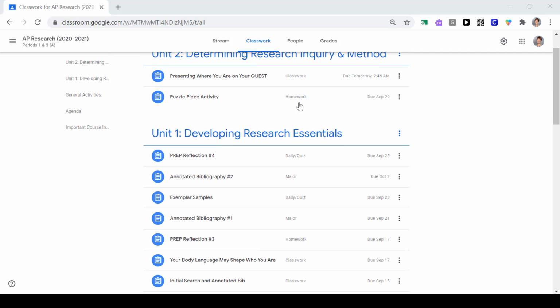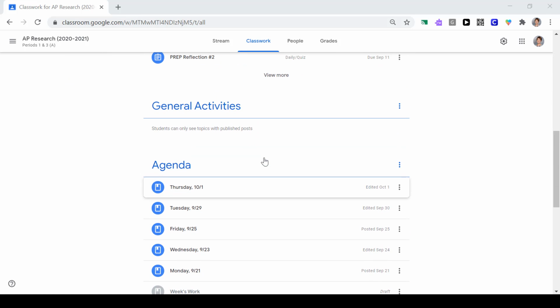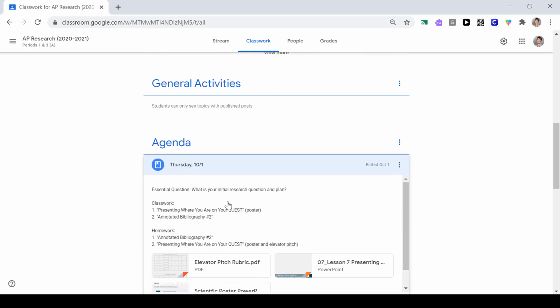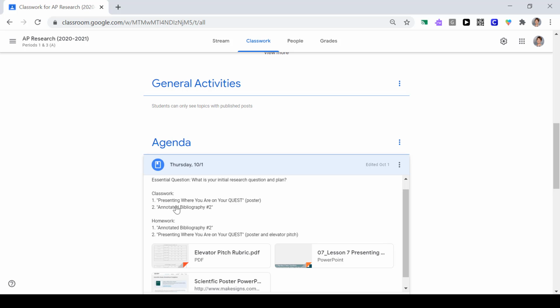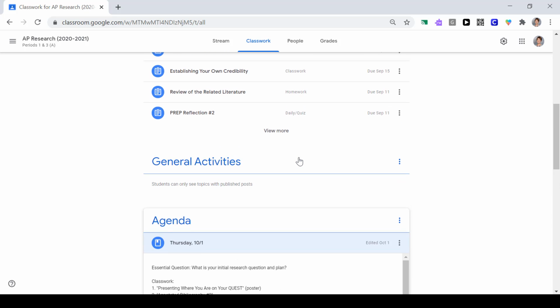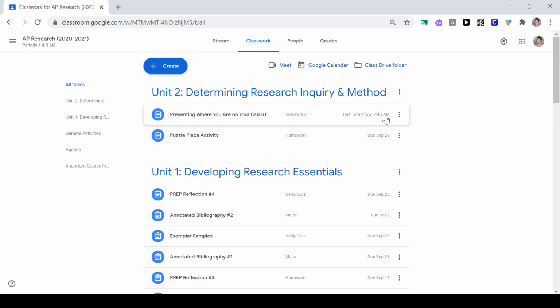Just because an assignment is called classwork or daily or quiz does not mean that the assignment is completely completed inside of class, however. So the best way for students to know what they have to complete outside of class is to go to the agenda. Everything is clearly defined in here in terms of what we are completing in class as well as what we are completing outside of class. All students have to do is look at their homework, scroll up to that assignment, and then they'll see when that assignment is due, as well as if there is an actual time that the assignment is due. Most assignments are just due on that day in general.